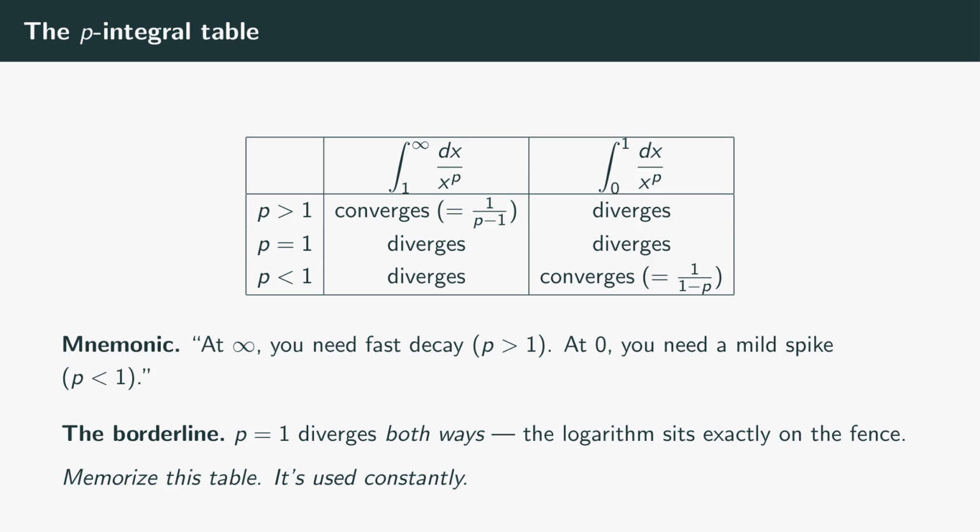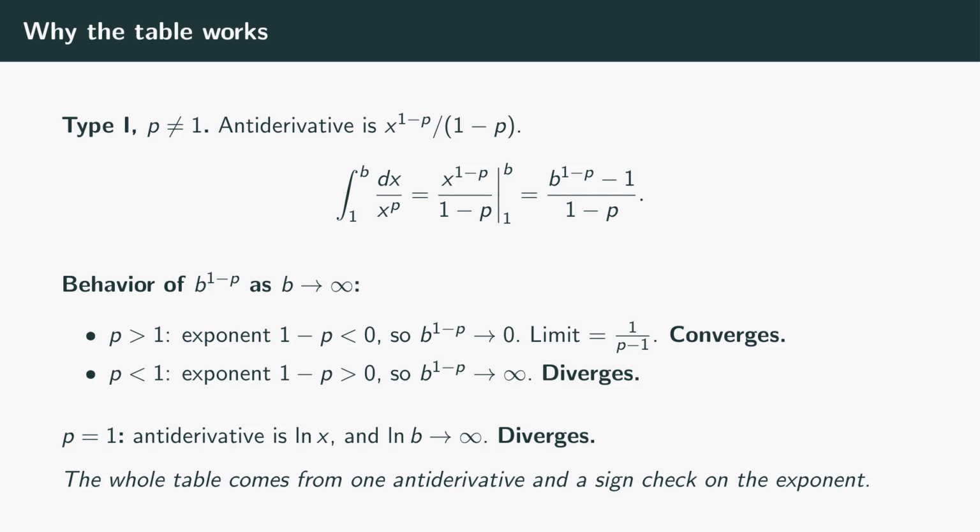The mnemonic, at infinity, fast decay, near 0, slow decay, fast meaning p greater than 1, slow meaning p less than 1. And right at p equals 1, the logarithm, both integrals diverge. It's the exact dividing case, on the wrong side of the fence in both directions. This table is the most used convergence fact in analysis. You will reach for it constantly. Memorize it now.